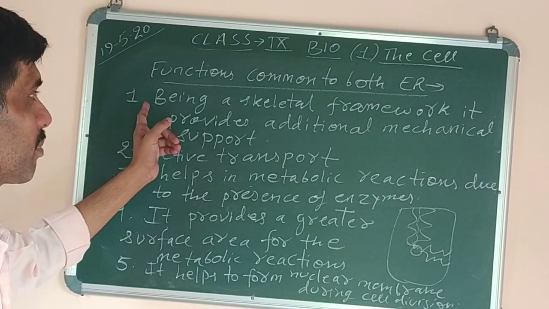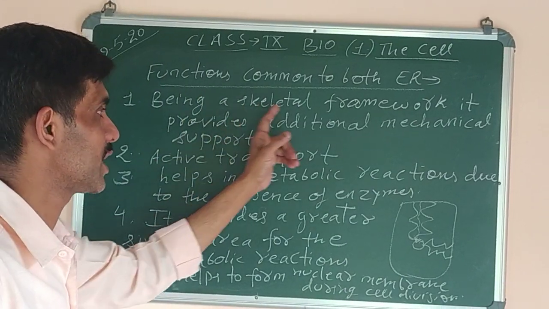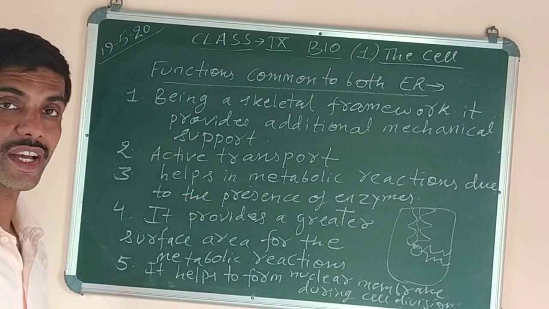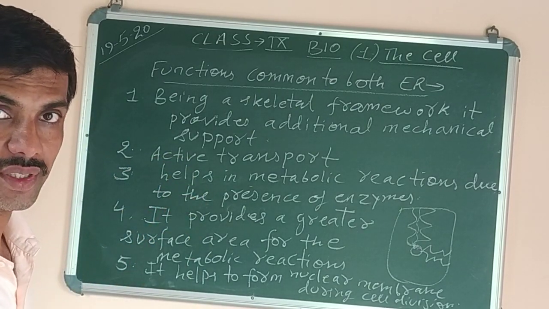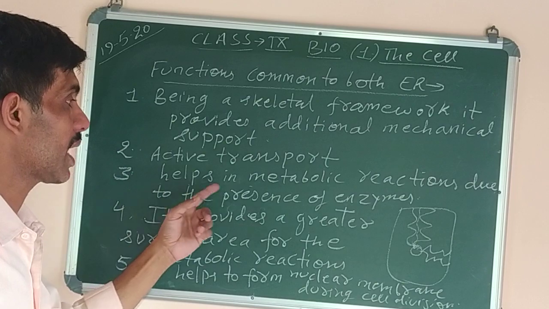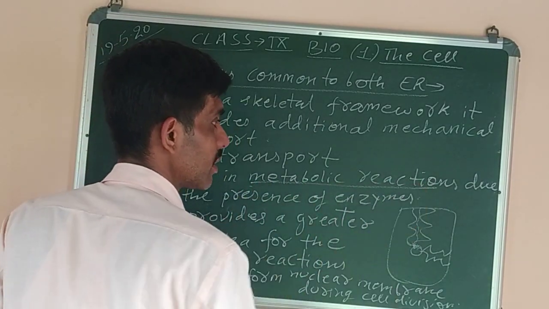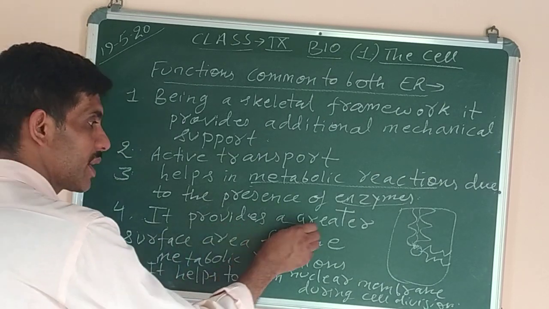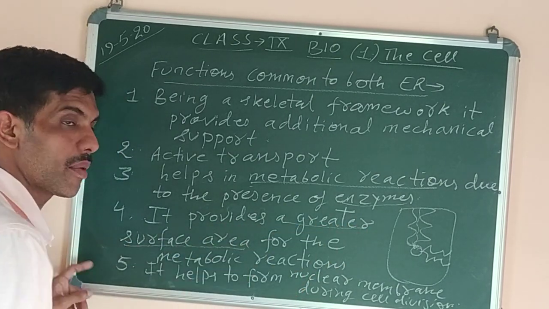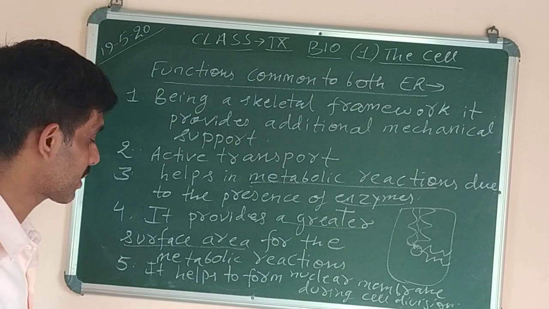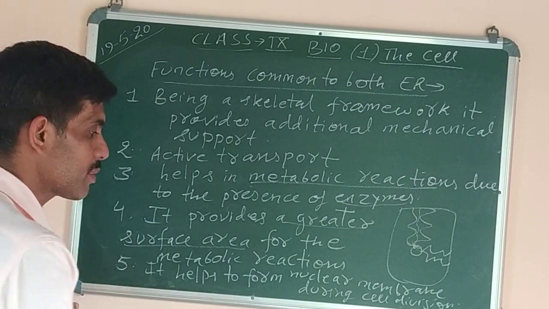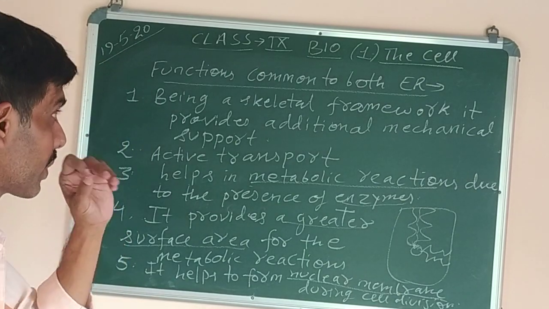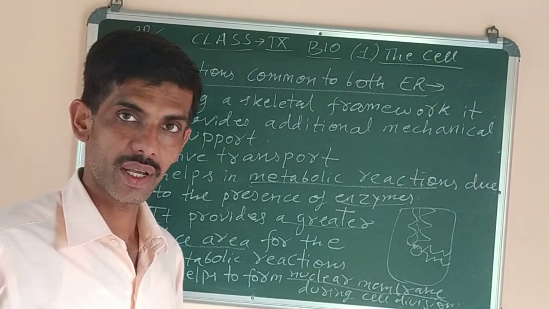Number 1, being a skeletal framework, it provides additional mechanical support to the cell. Number 2, it helps in active transport of materials from one part of the cell to the other. Number 3, it helps in metabolic reactions because of the presence of enzymes. Number 4, it provides a greater surface area. More the surface area, the rate of reaction will increase. And the last one is, it helps to form the nuclear membrane during cell division with the help of endoplasmic reticulum.